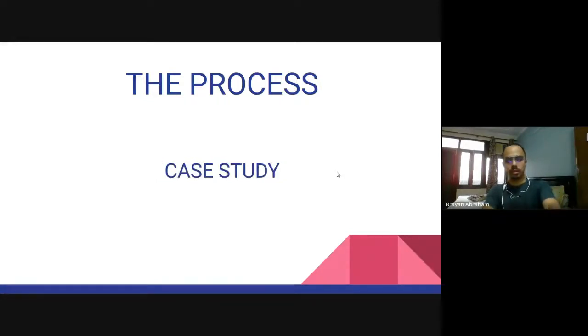Now, some companies conduct what is called a case study round. In case study rounds, which are generally done by ZS Associates and Mu Sigma, they will give you a lot of data. There will be bar graphs, pie charts. A lot of data will be given to you, and then you will be asked questions based on that data.